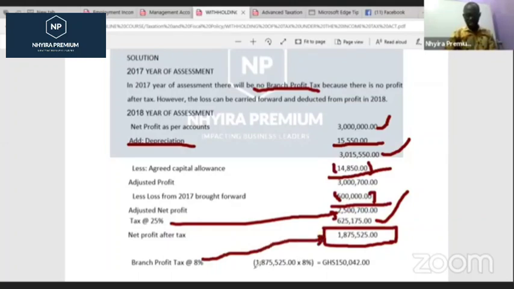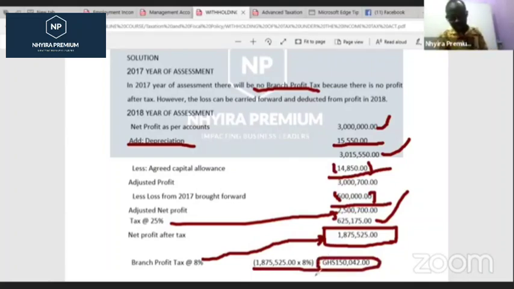And so 8% of that is what leads us to this particular figure that will be given to the Commissioner General, and that is 150,042 Ghana cedis. So that is what you have to understand when we talk about the issue in relation to